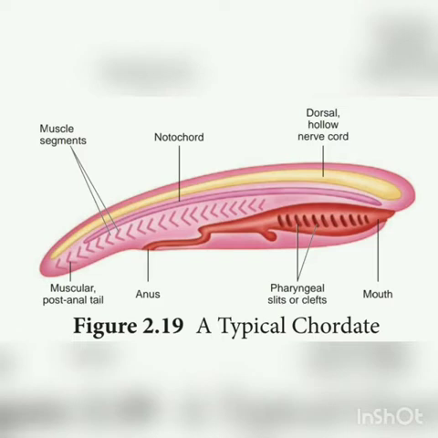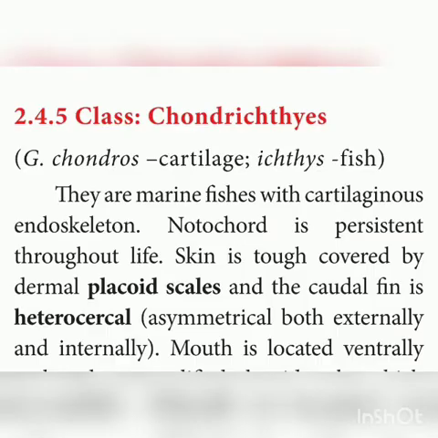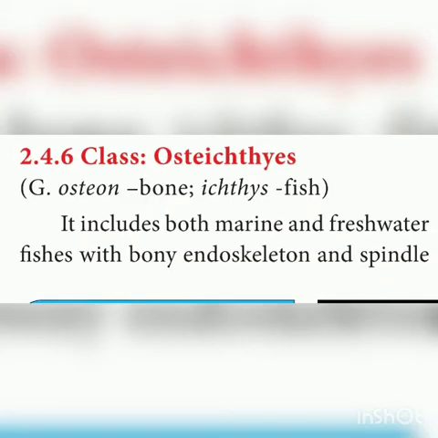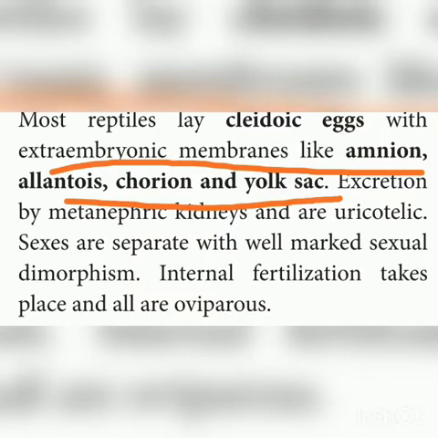There are 3 fundamental characters. First one is the presence of a notochord, second one is the presence of a dorsal hollow nerve cord, and third one is the presence of gill slits. You have to study the difference between chondrichthyes and osteichthyes, that means cartilaginous fishes and bony fishes. And you have to know about extraembryonic membranes. So what are the various extraembryonic membranes found in the mammals, right?